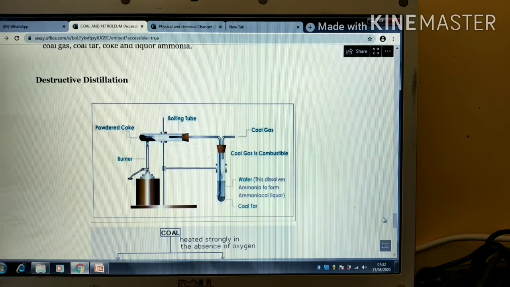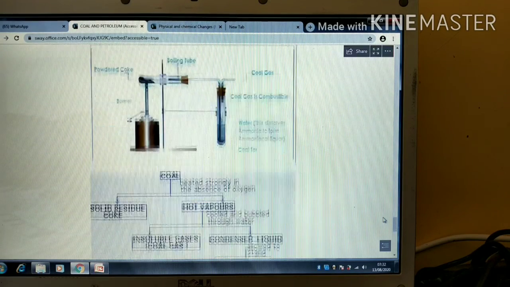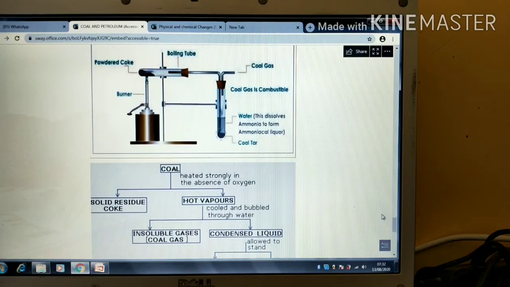Then coming to the next product, which is coal tar. When we talk about coal tar, we can say the black tarry material obtained during destructive distillation of coal is called coal tar. Now, coal tar is a highly viscous liquid with an unpleasant odor. Actually, the composition of coal tar depends upon the variety of coal used and the temperature of distillation. And it is not a single compound, it is a mixture of about 200 different compounds of carbon.